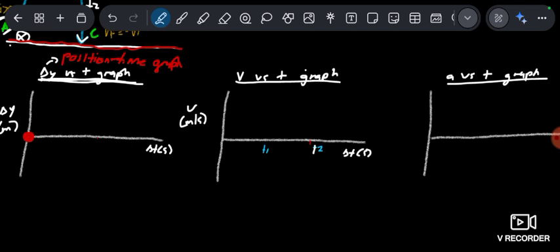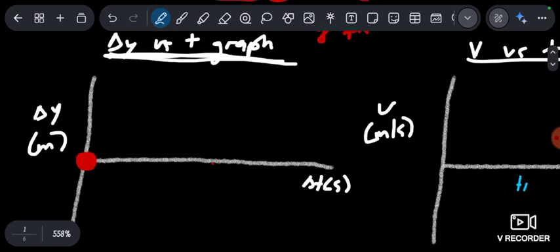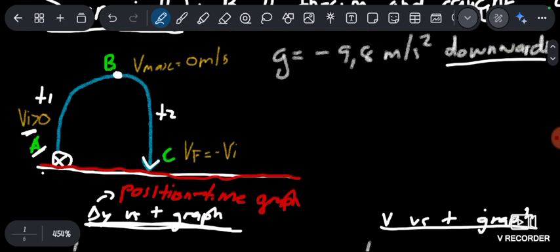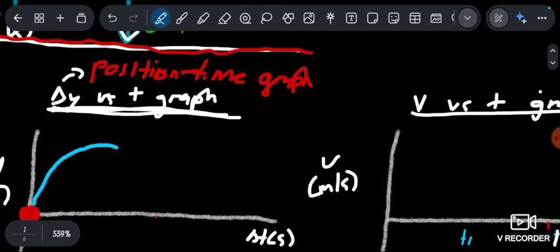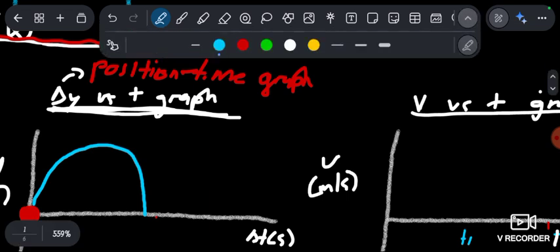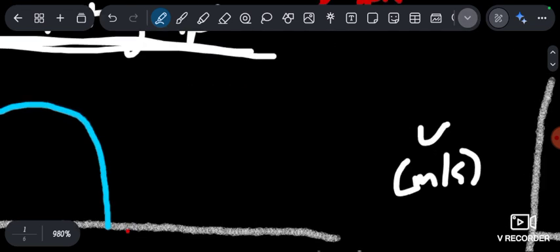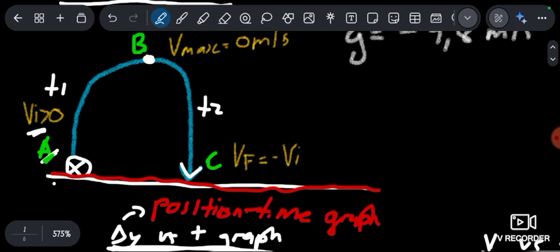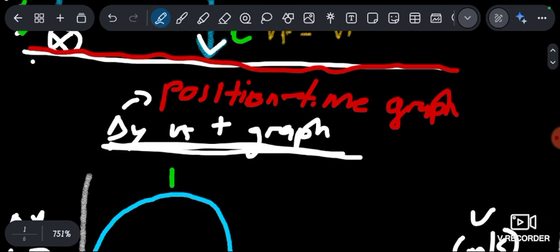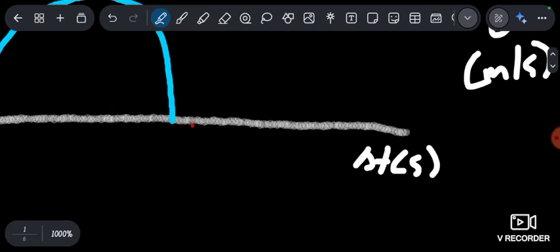This is scenario number 1. Nothing too crazy, nothing too hectic. Scenario number 1, we're going to have a motion that follows the motion of the object. I said to you, a position time graph always takes the motion of an object. Now, the graph is going to move up like this and come back to the same point. That is the position. If you wanted to label this graph, this is the starting point, which is A, then this is the maximum height, which is B, and this is the ground again, which is C.